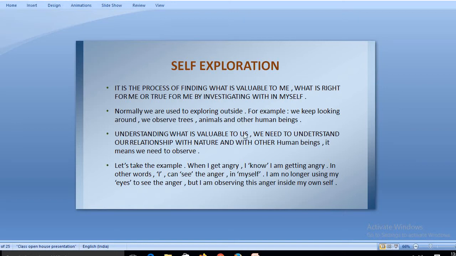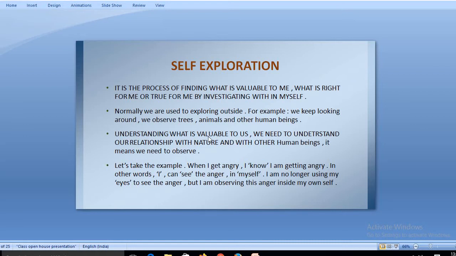Now understanding what is valuable to us, we need to understand our relationship with nature and other human beings also. If I talk about what is valuable to us, it is very important for us to understand our needs and our relationship with nature and with other human beings.